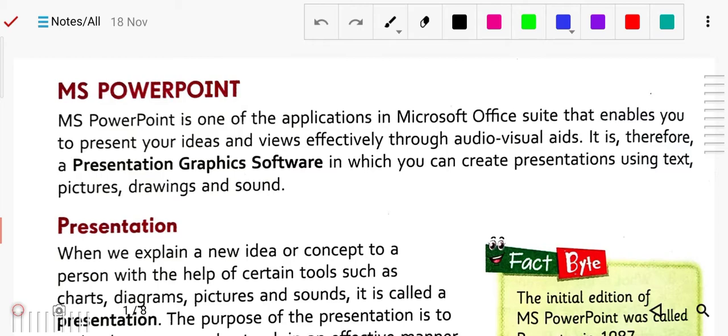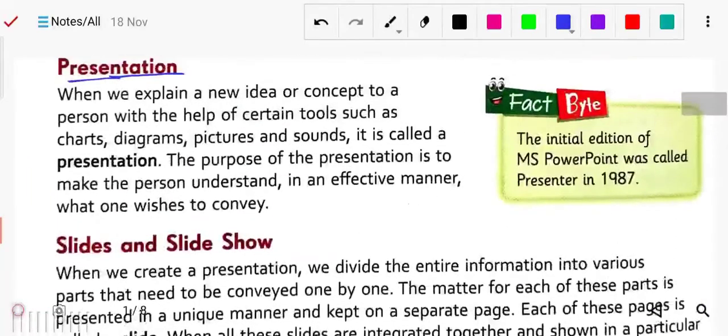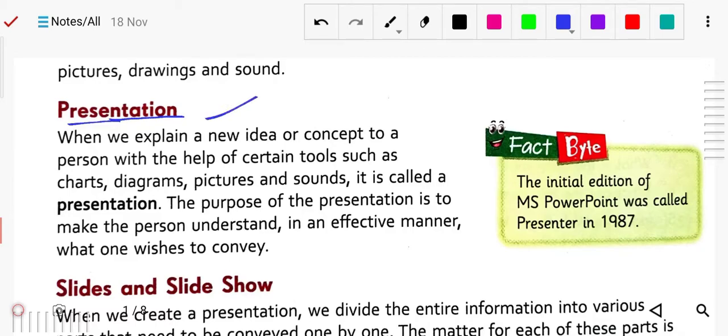Now, about the presentation. When you explain a new idea or concept to a person with the help of certain tools such as charts, diagrams, pictures and sound, it is called a presentation. In PowerPoint, we are presenting our ideas and views to others. We are sharing with them with the help of charts, diagrams, pictures and sound. With the help of these tools, we can share with others. So this is your presentation.